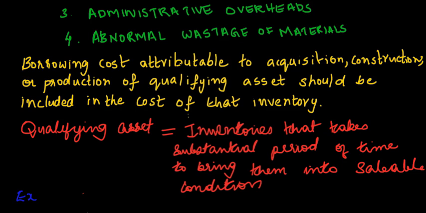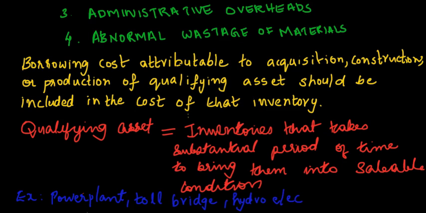Examples of qualifying assets include a power plant which will take a substantial period of time to get ready to generate electricity, a toll bridge which can take a couple of years to construct before it can be opened for the public to use, a hydroelectric dam that takes several years to construct.